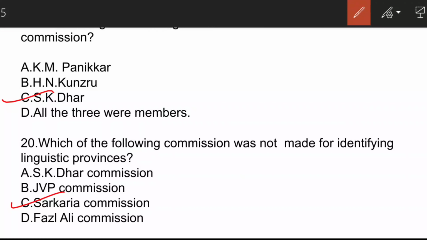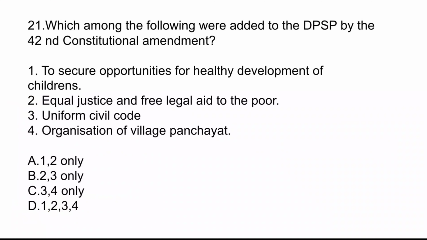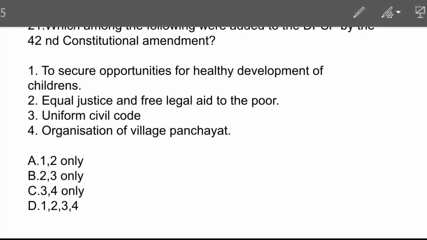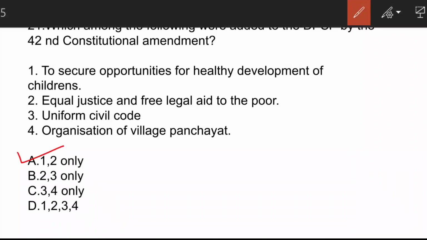Moving on to the next question. Which of the following were added to DPSP by the 42nd Constitutional Amendment? The correct answer here is option A, 1 and 2. The rest two were already there in the original DPSP.